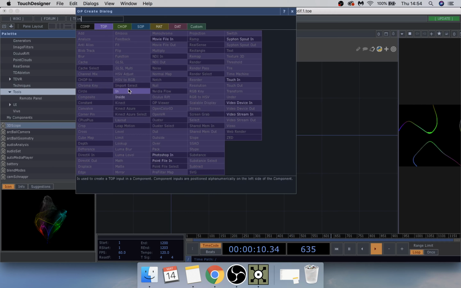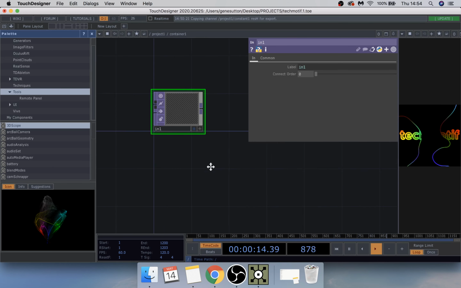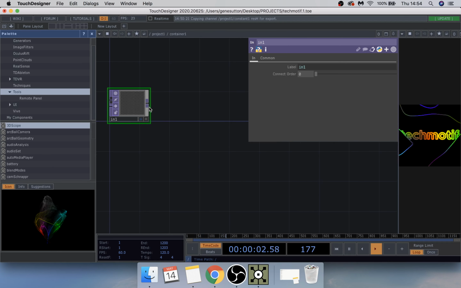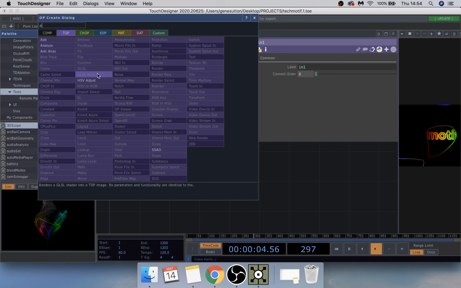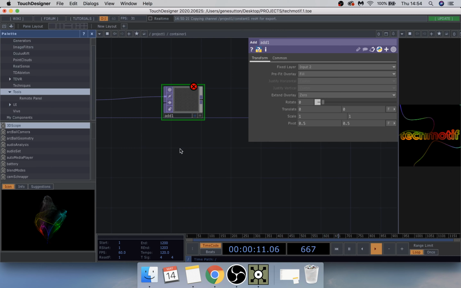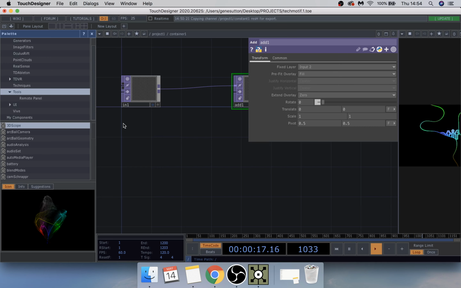So this one, leave that as is, and then go to add and add. And then on the add, just leave that as is.